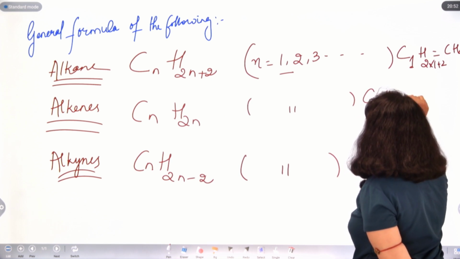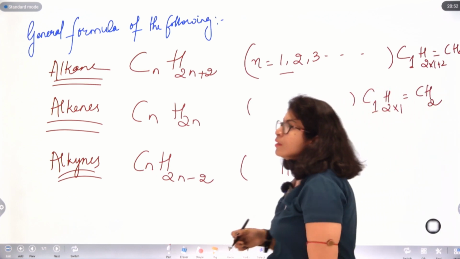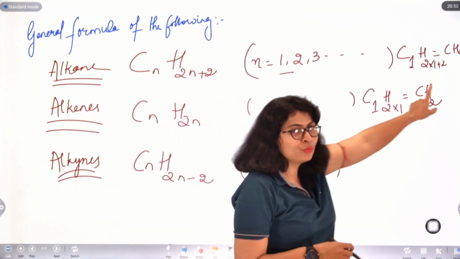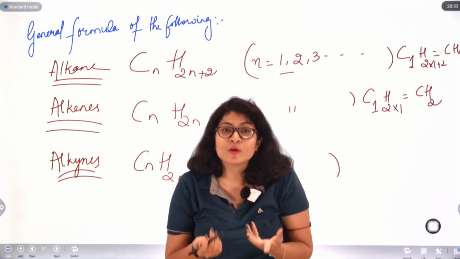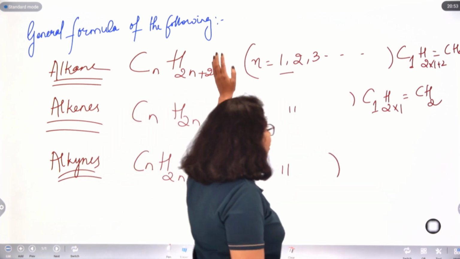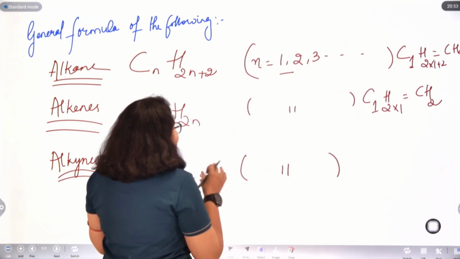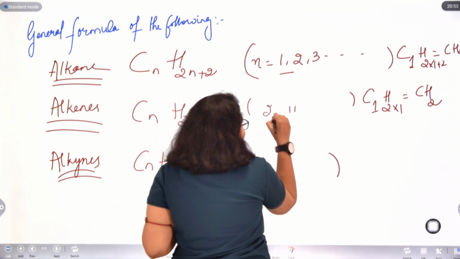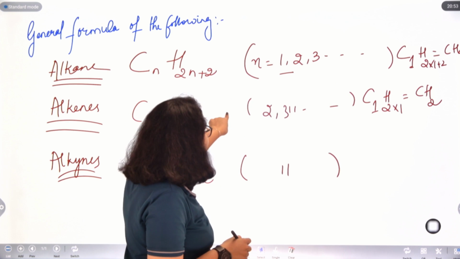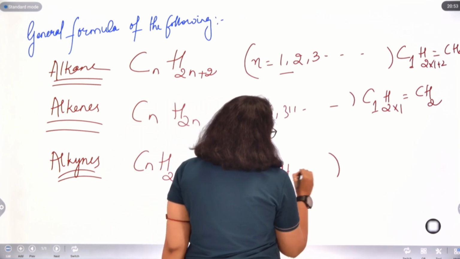C1H2 into 1, so CH2. Okay, but is there any bond or any compound possible with CH2? Because carbon is having other 2 bonds vacant. So, alkenes will have all these values of N except 1. The number N will start from 2, 3 and onwards. It will never be 1 for alkenes and alkynes. In the case of alkyne also, the value starts from 2, 3 and onwards.